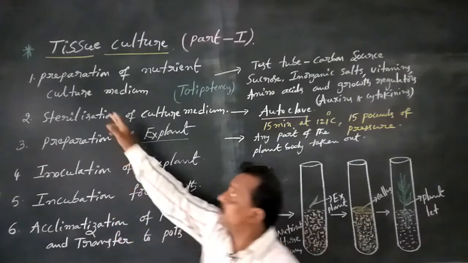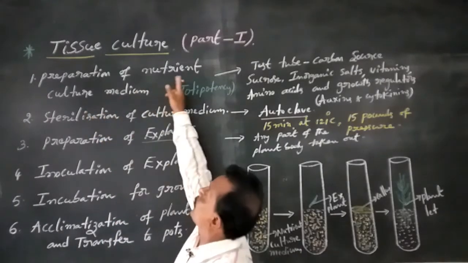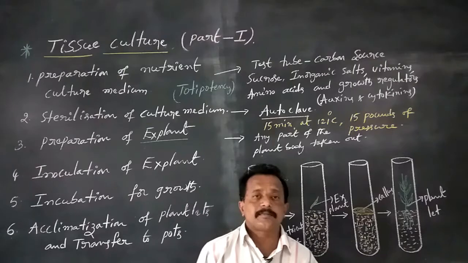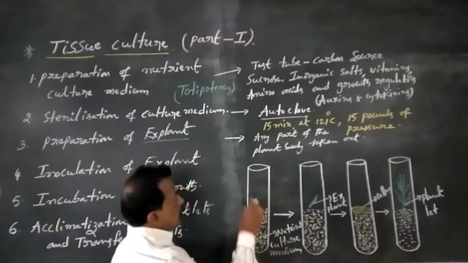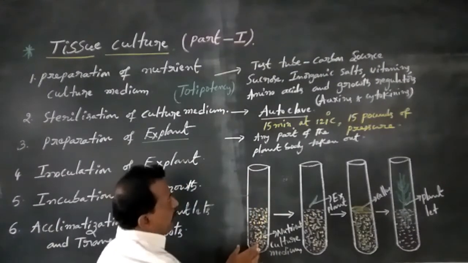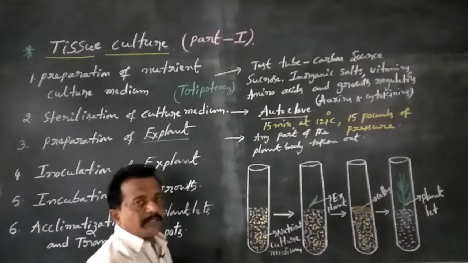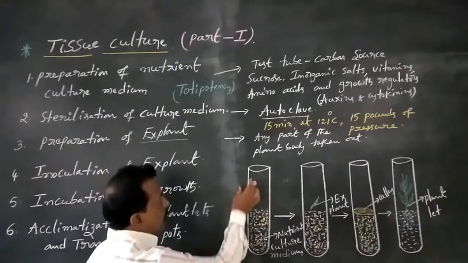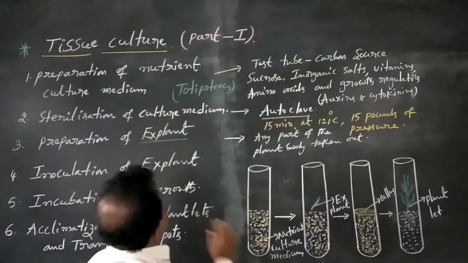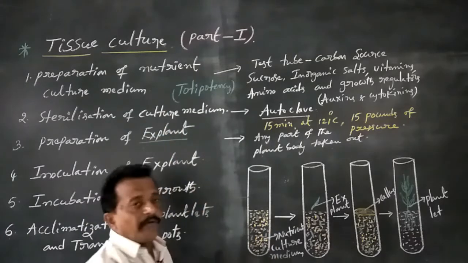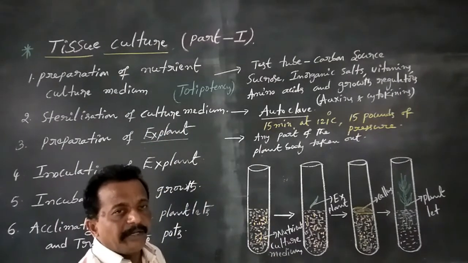Okay, now the first step is preparation of nutrient culture medium. In this laboratory technique, first of all test tubes are taken. These test tubes are filled with nutrient culture medium.